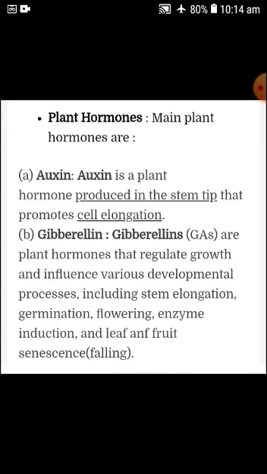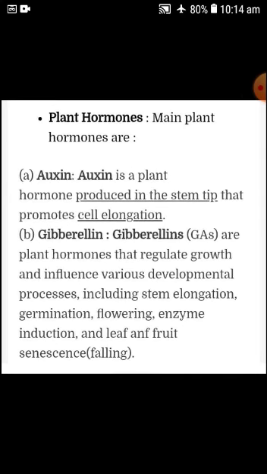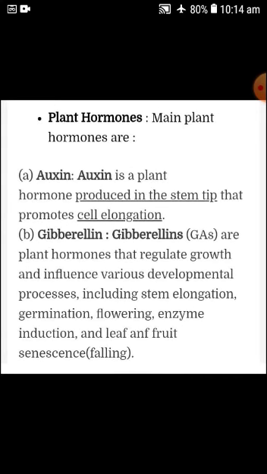But the gibberellin hormone causes the development of the stems and flowering, and also leaf and fruit development.